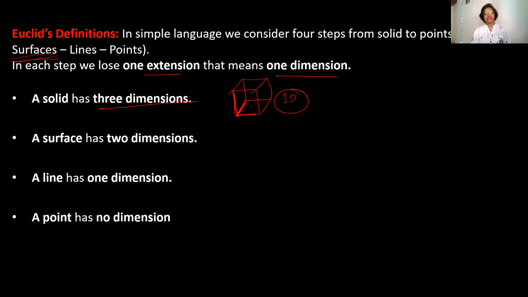A surface has 2 dimensions. Surface means plain paper, or the top of the table. These all have 2 dimensions, length and breadth. A line has 1 dimension. A line has only length, not breadth. And a point has no dimensions. So it is losing 1 dimension one by one. In 4 steps, we can learn these definitions.